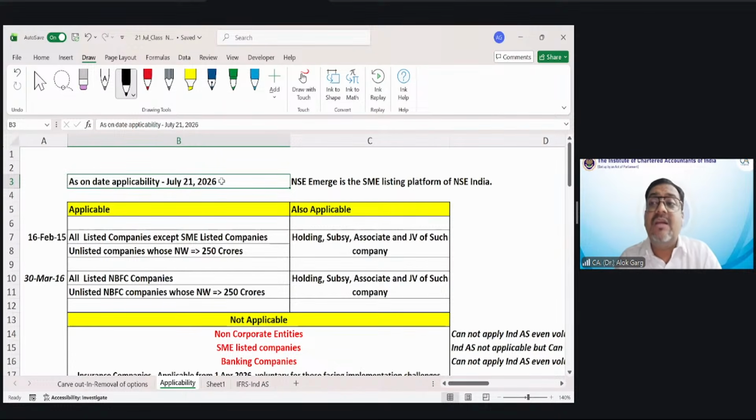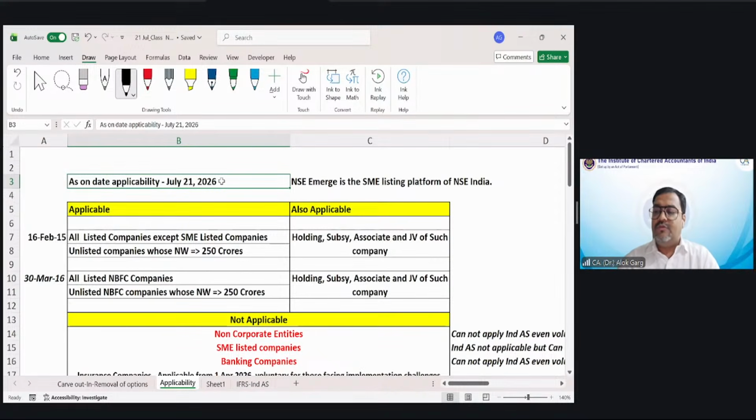It doesn't matter if it is an Indian company which is listed on an Indian stock exchange or on a foreign, overseas stock exchange, right? It will be called a listed company. So either it could be a listed company or an unlisted company. So Ind AS is only applicable to companies, and there are two types of companies: listed and unlisted.